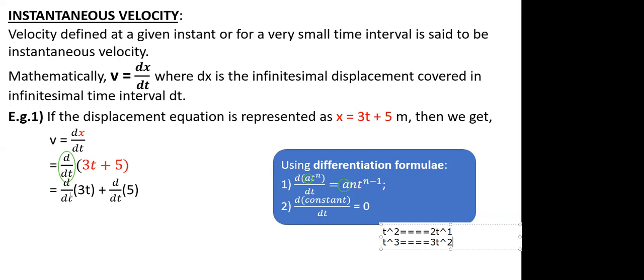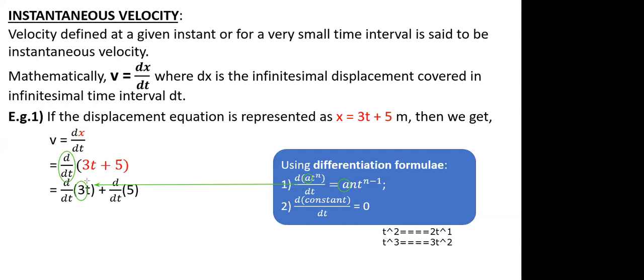The same property I can apply to the first term. If I compare this formula with the first term, the coefficient which is being highlighted as a is nothing but 3. And when I say power n, n is the index, n is the power.